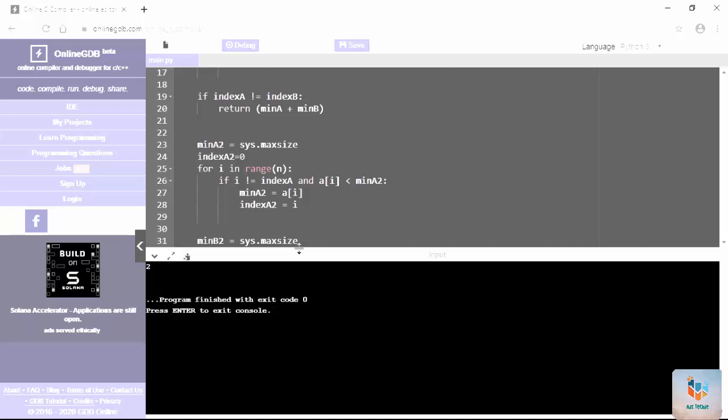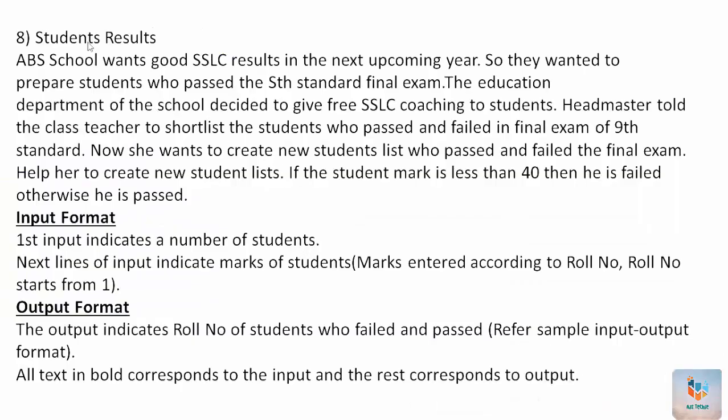Next, school student results. ABS school wants a good SSLC result in the upcoming years. So they wanted to prepare students who passed the 8th standard final exam. The educational department of the school decided to give free SSLC coaching to students. The headmaster told the class teacher to shortlist the students who passed and failed in the final exam of 9th standard. Now she wants to create a new student list of who passed and failed in the final exam. Help her to create a new student list.